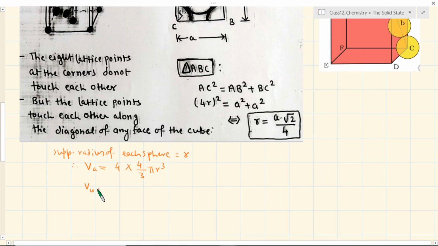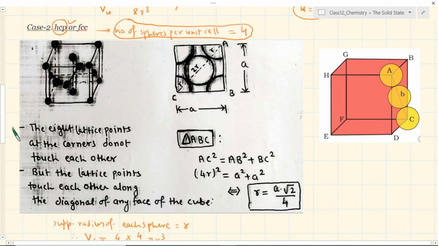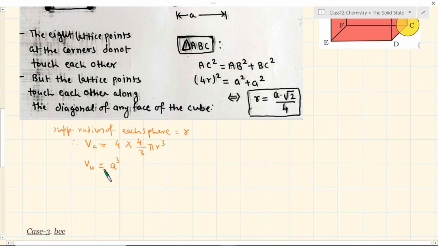Then VU, your starting point can always be a cube, correct? Because anyway even in this case we have already said that we are taking a cubical lattice, and in the cubical lattice there are 6 face centered lattice points also. This is cubical, and inside it is also cubical, meaning each length is going to be a, this is a, this is a and this is also a. So primarily if you have to just write down the volume in terms of unit cell length, that is going to be a cube. But now we have to convert this a in terms of r, which is the known parameter, right.